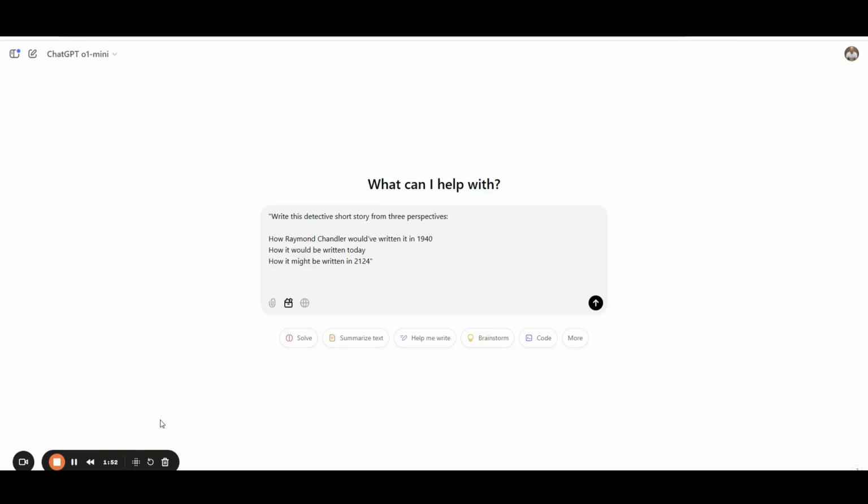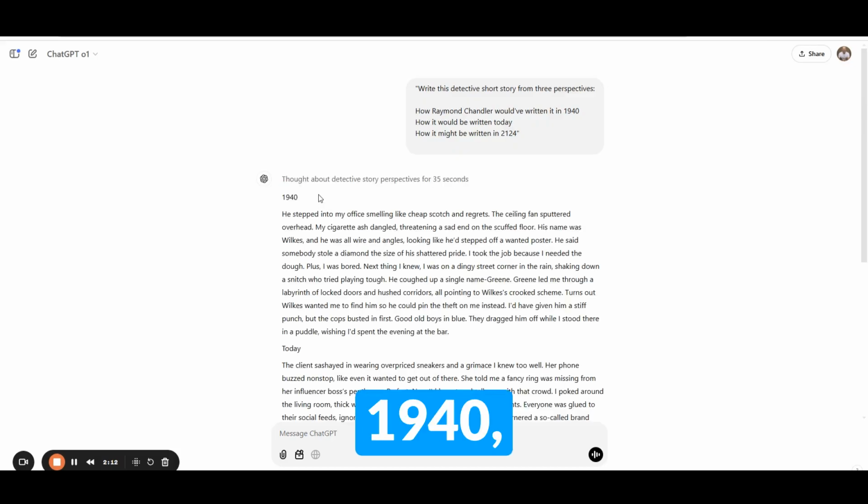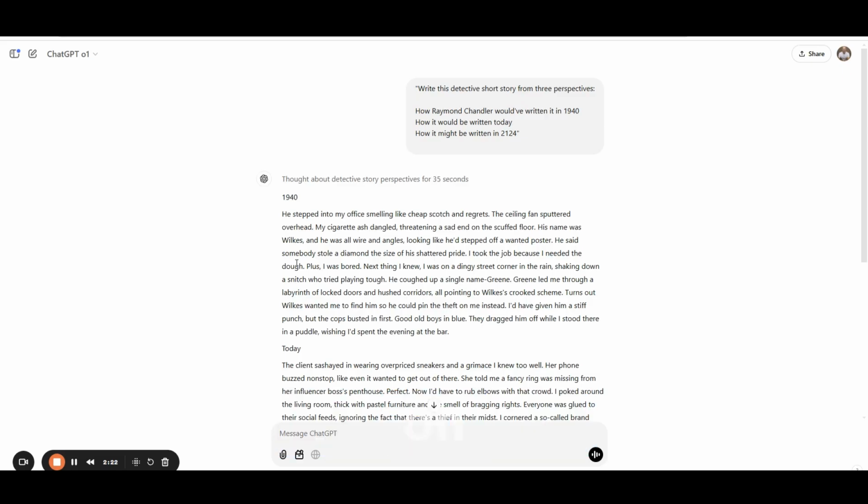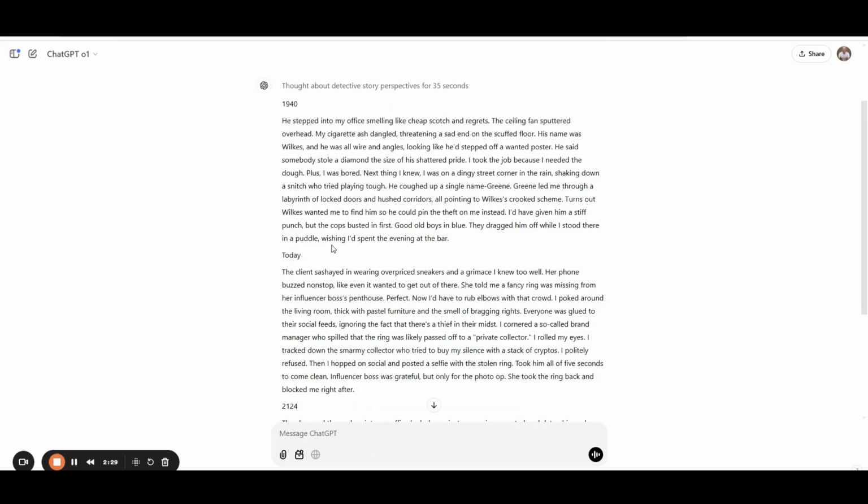If we're going to put each one of these to the test, here I am in ChatGPT. I'm going to choose the advanced reasoning mode and hit go. In 1940, he stepped into my office smelling like cheap scotch and regrets. It's pretty good. The ceiling fan sputtered overhead. My cigarette ash dangled, threatening a sad end on the scuffed floor. So far, I'm really liking 1940. Let's go down to today.